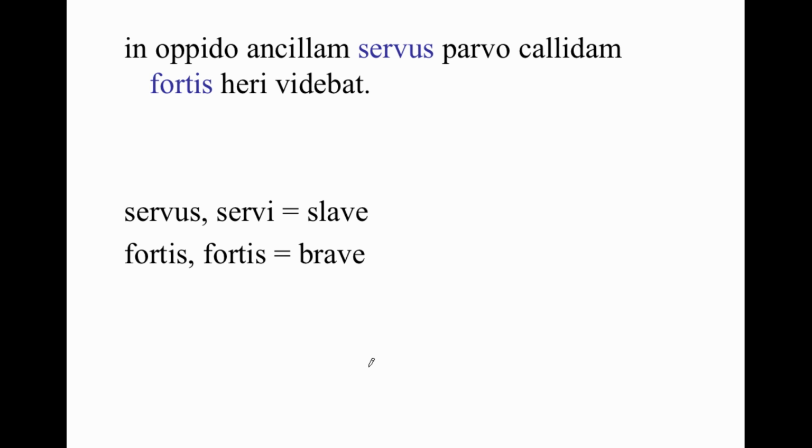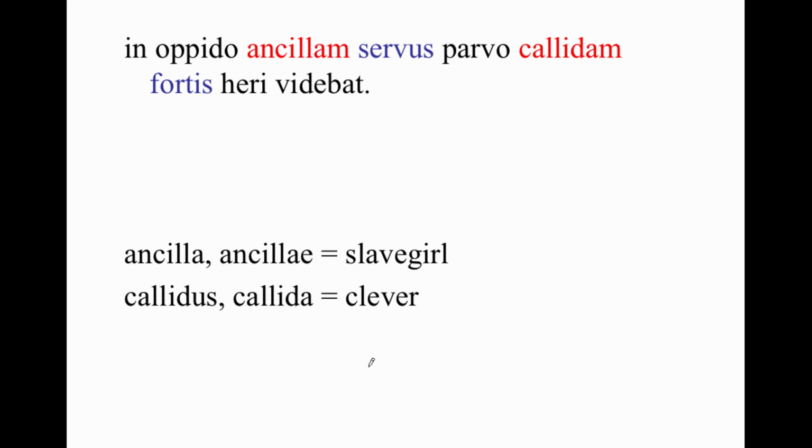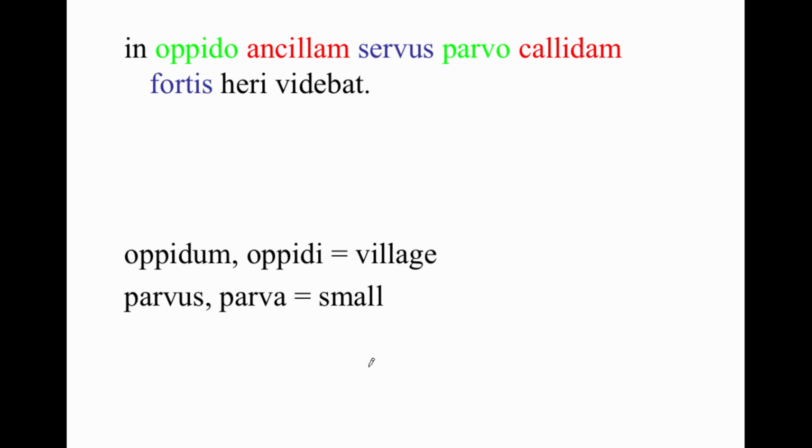Servus is going to go with fortis. They are both nominative, singular, and potentially masculine forms. Ancillam is going to go with calidam. In this case, they have the same ending. They are both accusative, singular, feminine. Oppidum is a neuter noun.